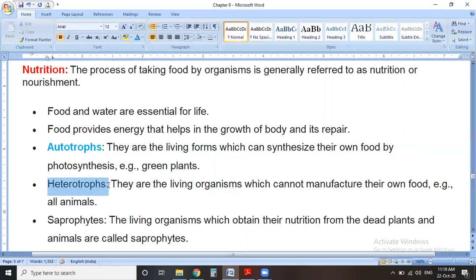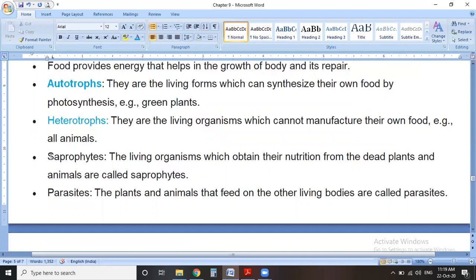And heterotrophs are organisms which depend on others for food. They are living organisms which cannot manufacture their own food and depend on others. For example, all animals depend for food on other living organisms like plants or other animals. So these are known as heterotrophs.